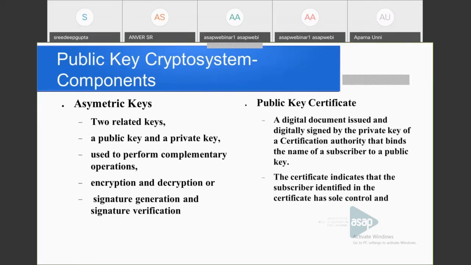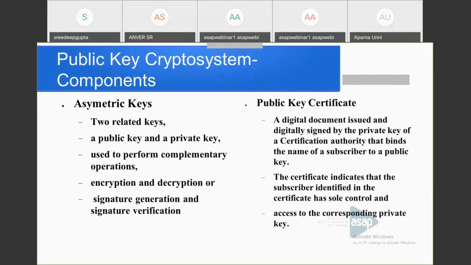Then what is the use of a public key certificate? It means that only authorized persons can participate in the communication. So he should have some certificate. I think you have noticed this on some sites.